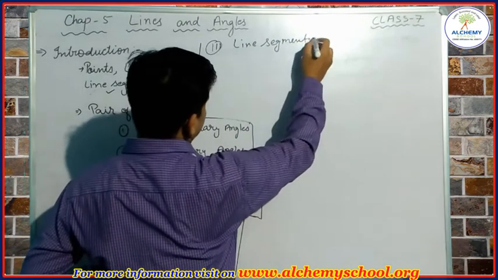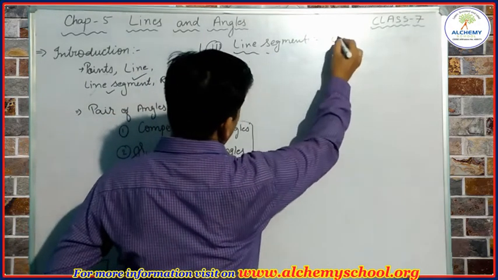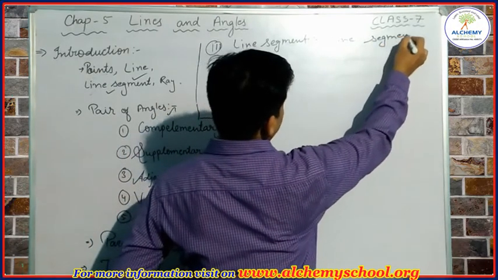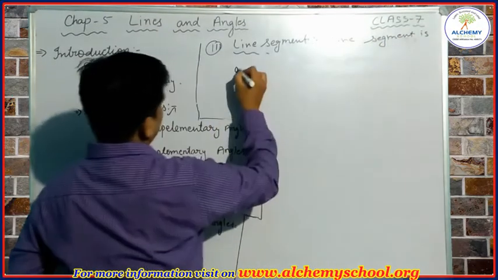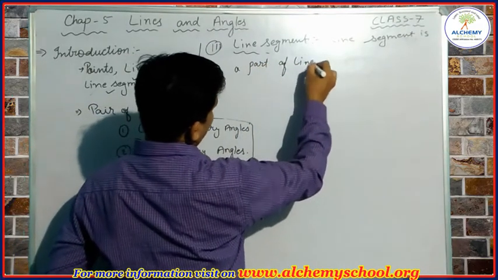Now the next thing we are going to discuss is the line segment. What is a line segment? So students, a line segment is a part of a line.